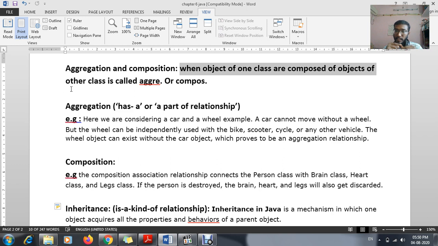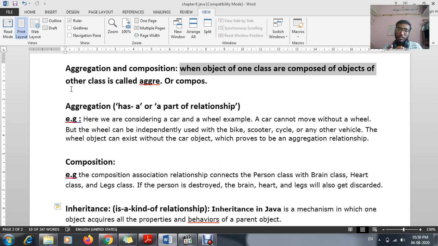But instead of that, do you think a wheel can be separated and it can be reused? Yes. Why? Because if a car is not having a wheel, that means it is stopped there. Okay, that means no other process can be done in your car. It is not useful. But a wheel can be detached and it can be used in any other cars or any other bike vehicles. Okay, this wheel can be used in your bicycles or any other scooters.